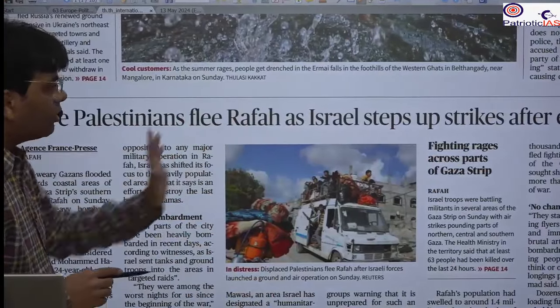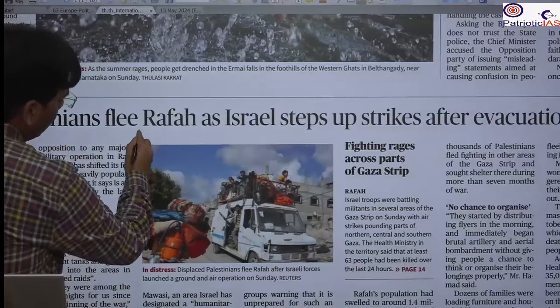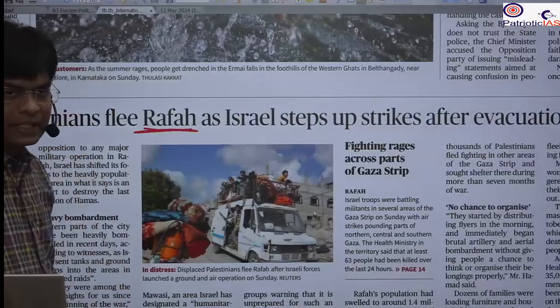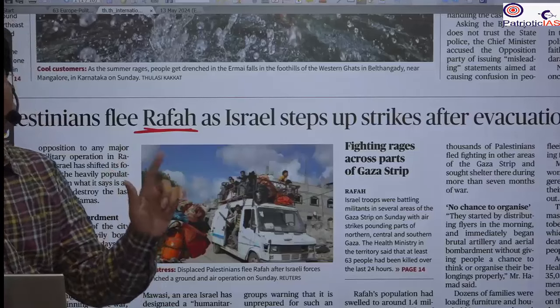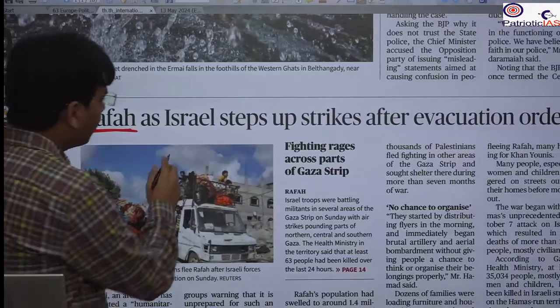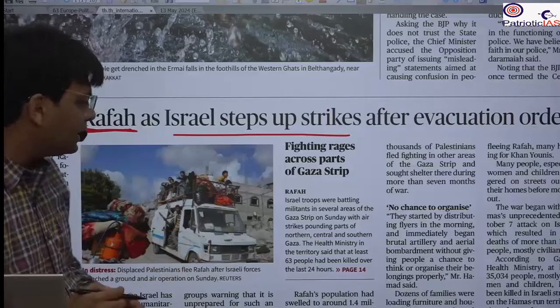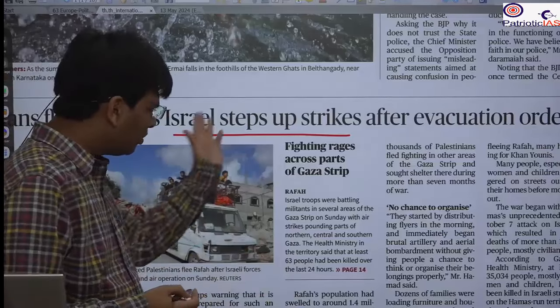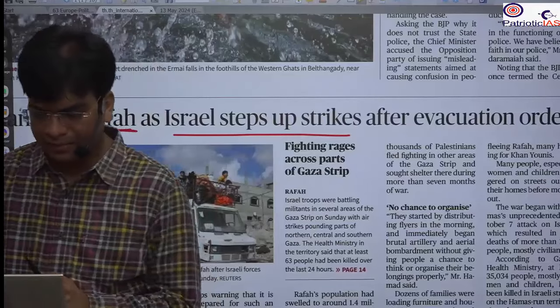The last news on the front page is that more Palestinians flee Rafah. Rafah is where the Israeli attack has intensified, and it is at the border area of Egypt and Gaza. Here we have seen more strikes from Israel and the people are leaving the region. So this is in the news. Again, the news is repeated, so we will not go into the detail.